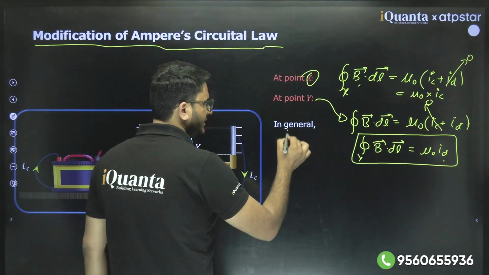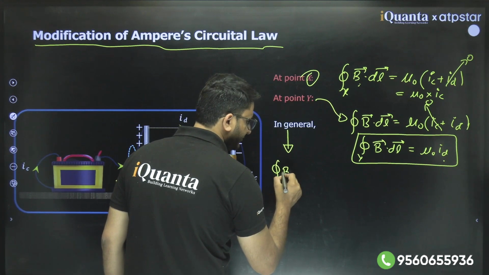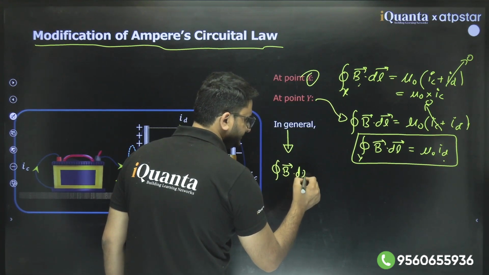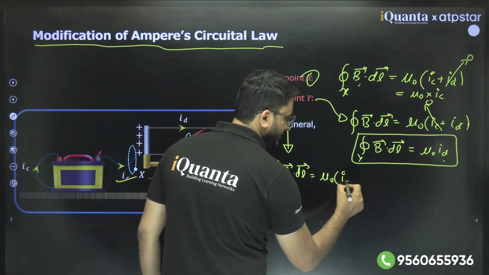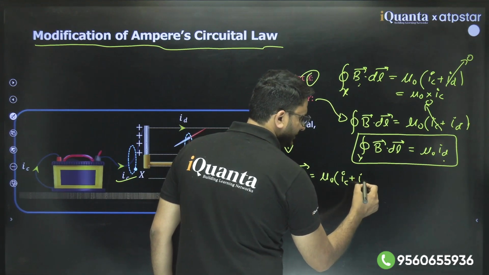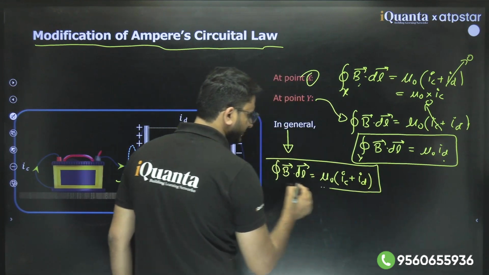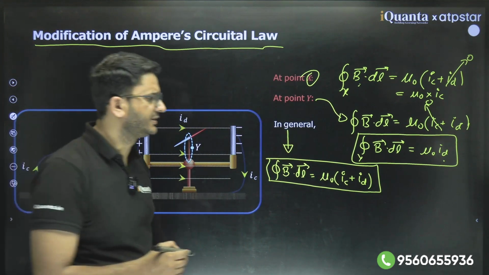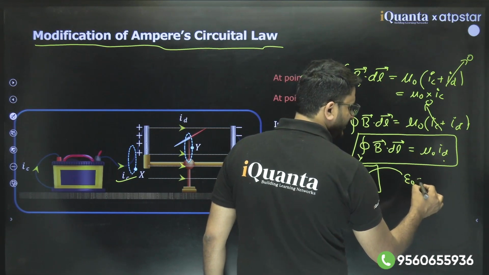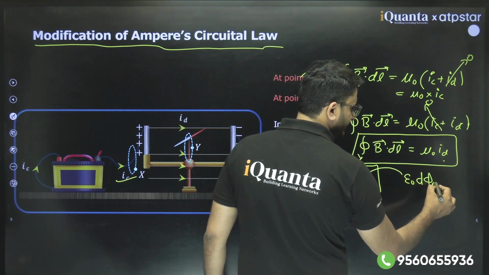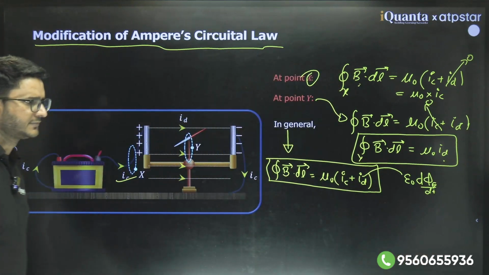Now in general, he derived this formula. He wrote a modified formula for Amperian loops. Integral of B dot dl is equal to mu naught times conduction current plus displacement current. And we know the value of displacement current. Displacement current is given by epsilon naught d phi_E by dt. Clear?